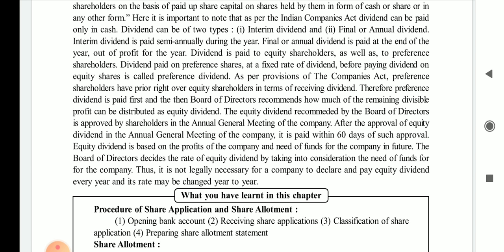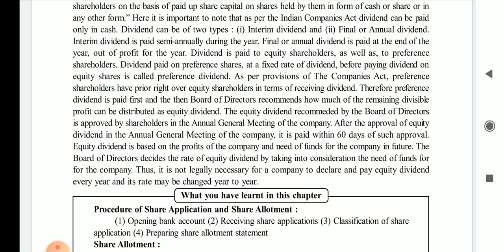Next one is the dividend paid. Final or annual dividend is paid at the end of the year out of the profit for the year. See, final dividend can be paid at the end of the year. Dividend is paid to equity shareholder as well as to the preference shareholder.